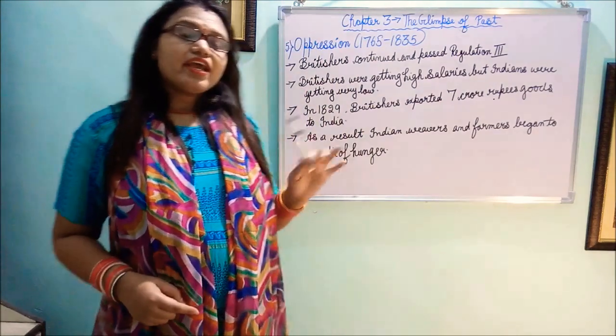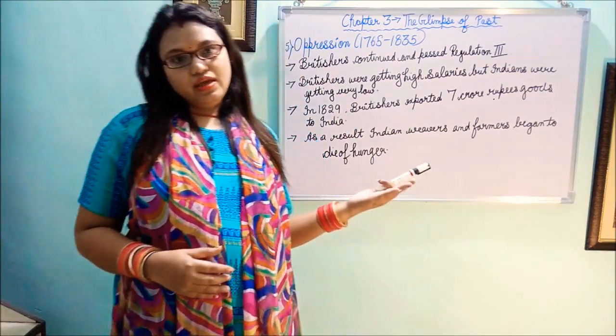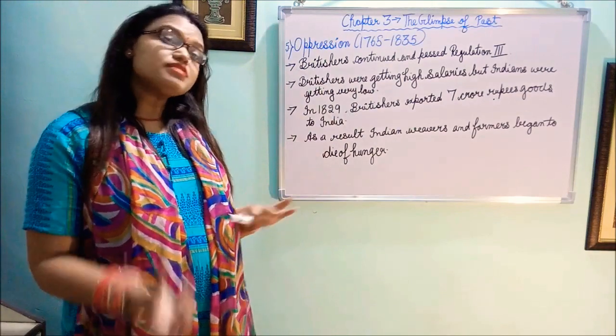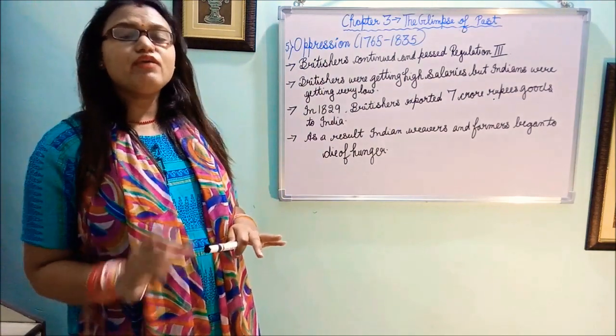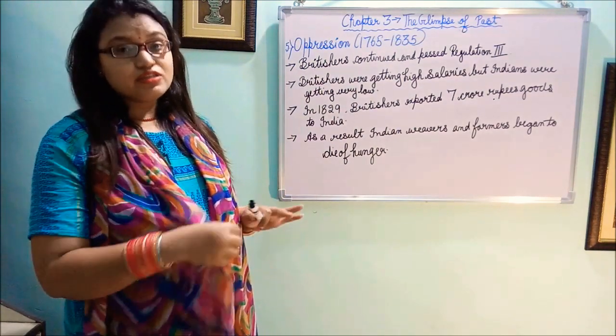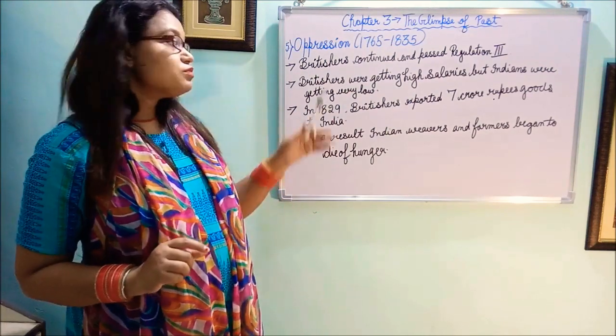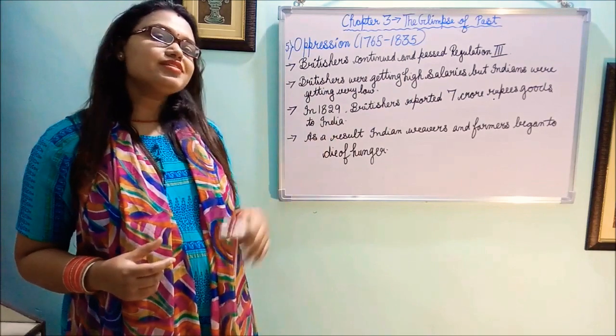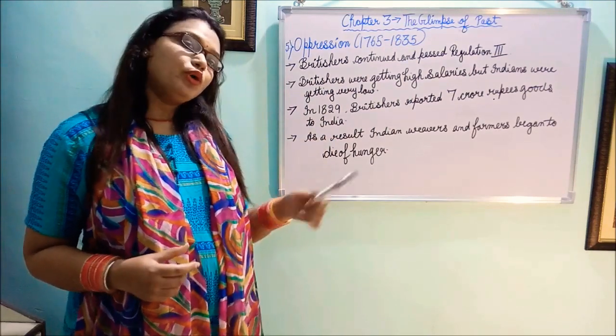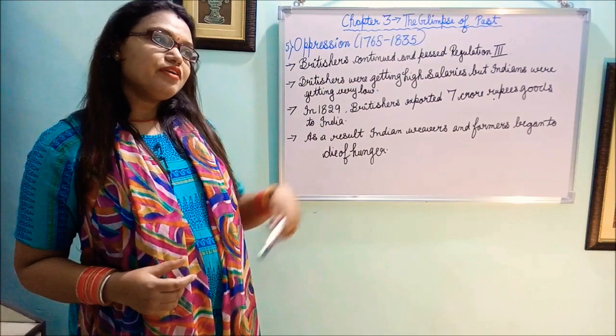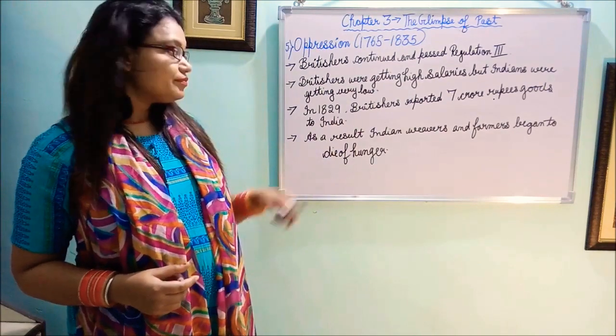Britishers were getting high salaries, and Indians, for the same work, were getting very low salaries. This was a very wrong thing, right? It was partiality, because Britishers didn't want to give Indians the respect and the full salary. They wanted to give the respect and the salary to their own people only, right?